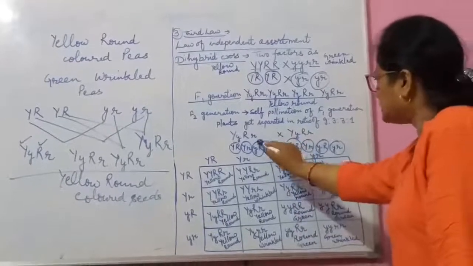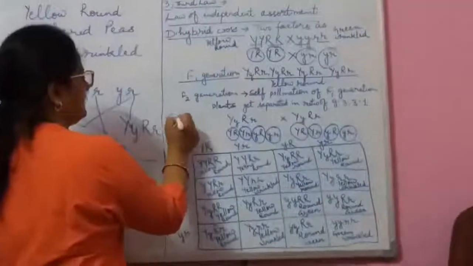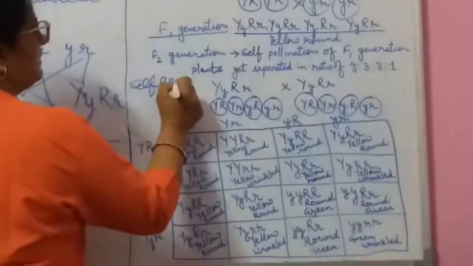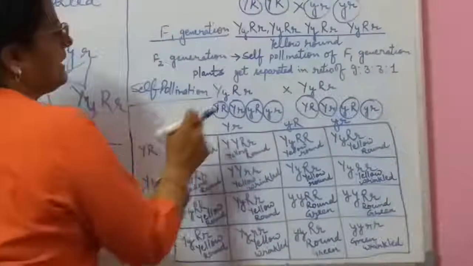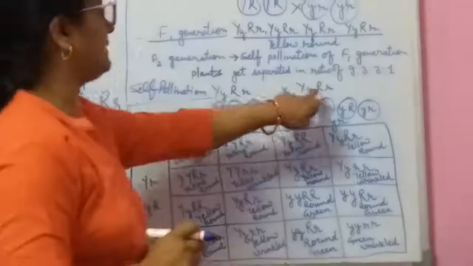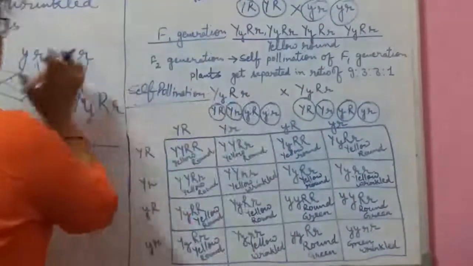This genotype, yellow round colored seed plants, he found. Then he self pollinated them. When he self pollinated this F1 generation, he found capital Y, small y, capital R, small r, and the gametes are formed the same way.